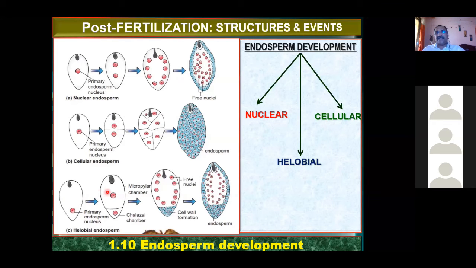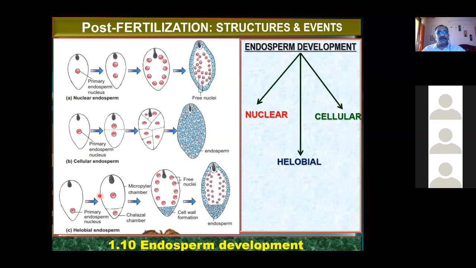So accordingly, we say endosperm development in angiosperms can be of three types. There are three types of endosperm development. The first type is called nuclear development, the nuclear method. Another one is the helobial endosperm development. The third one is cellular development. This is the nuclear endosperm development, this is the cellular endosperm development, and this is the helobial endosperm development.